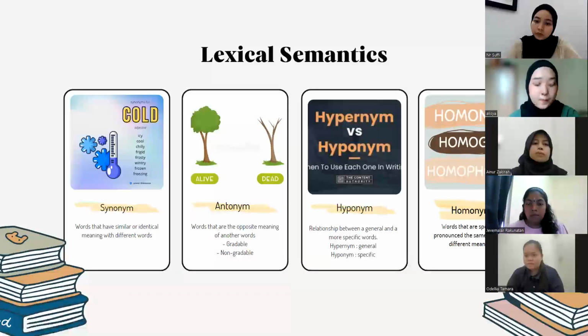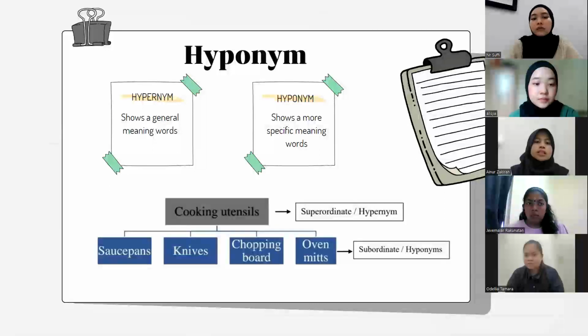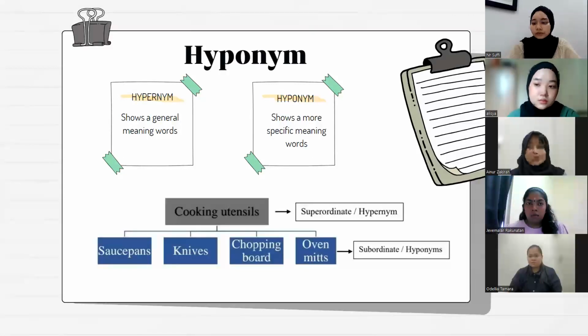The example that we found from the poster is hyponym, in the next slide. You can see that looking at hypernym, it shows a general meaning word, while hyponym shows a more specific meaning word. And I will pass it to Alicia to conclude our presentation.